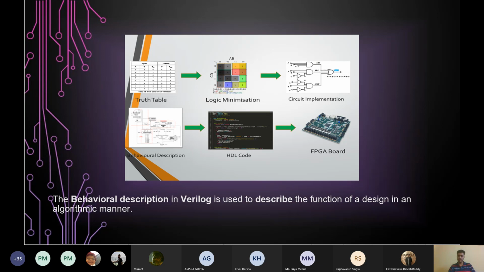So if you have a circuit in front of you, like it's given in this image, circuit implementation, you try to understand what this circuit is doing, what is the function of this circuit, and you try to describe this function in an algorithmic manner. What is the algorithm of the circuit doing, so that then it can be converted to the HDL code, and then finally we can burn it to the FPGA boards.